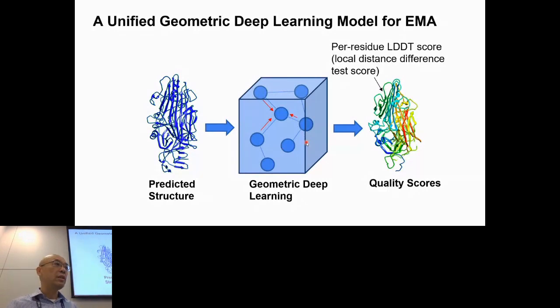Particularly, we are interested in predicting the local quality score, basically measured by the LDDT score, that is local distance difference test score. So basically, we calculate the quality of each residue in that structure based on the distance between that residue and other residues. If the distance is close to the true distance in the native structure, you get a higher score. Otherwise, you get a low score. And these local quality scores can be averaged together to get the global score. That's one way you get a global score. So that's what we try to do.